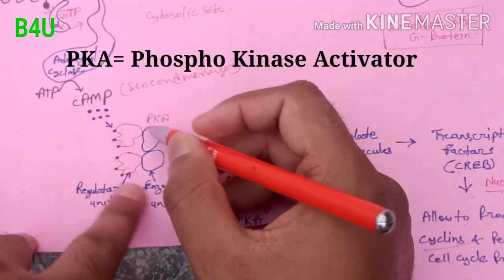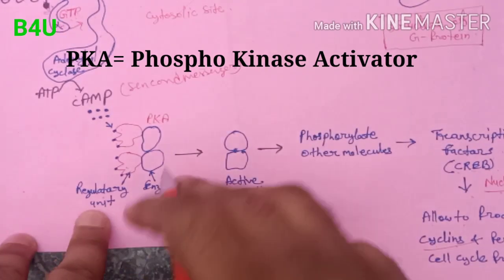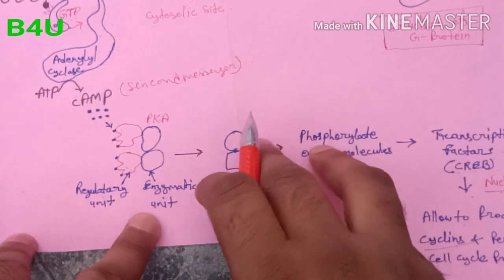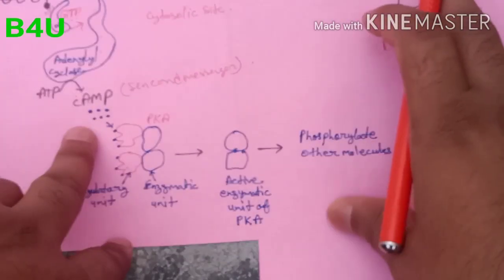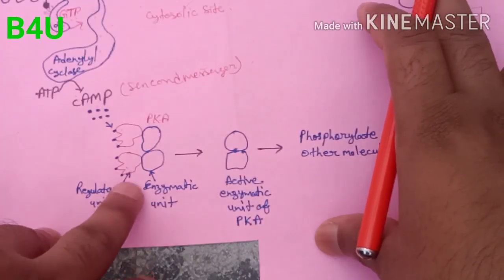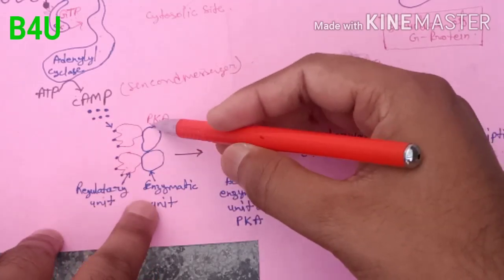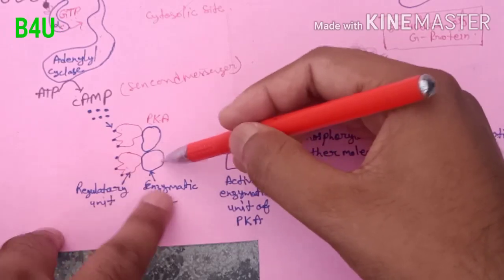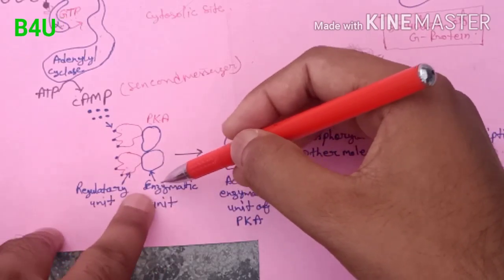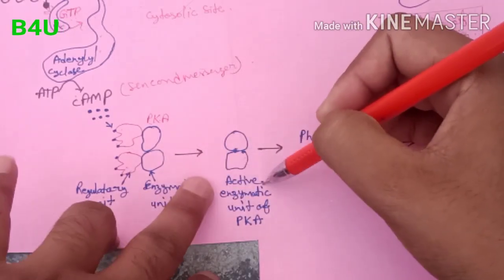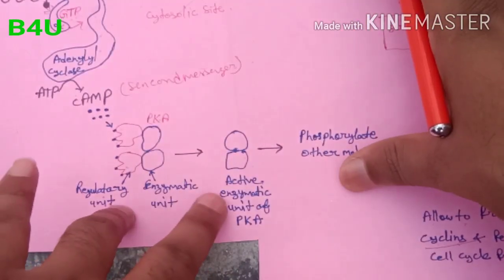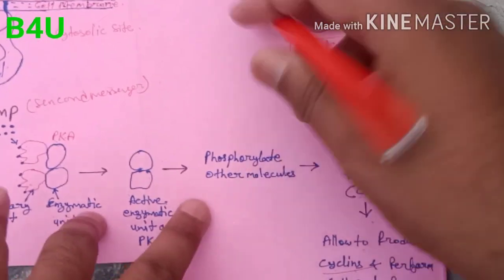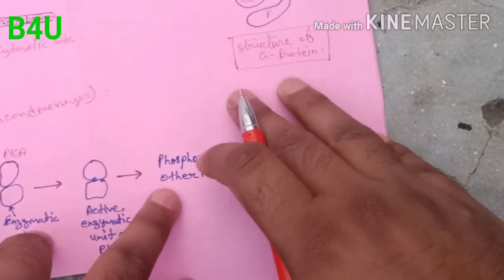Phosphokinase enzyme is multi-structural and has 2 units, that is regulatory unit and enzymatic unit. When the cyclic AMP molecules bind with the regulatory unit, this phosphokinase enzyme is activated and the regulatory unit separates, and then the enzymatic unit becomes active. When the active phosphokinase enzyme phosphorylates other molecules.